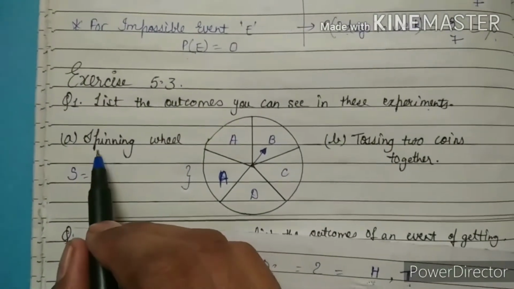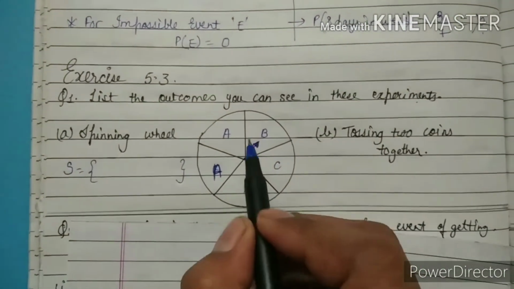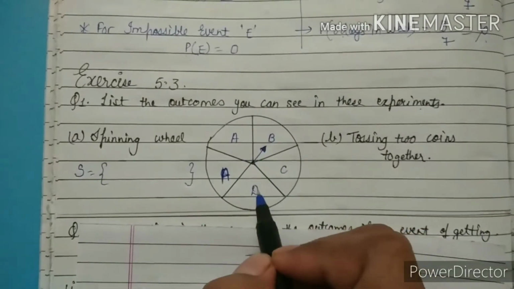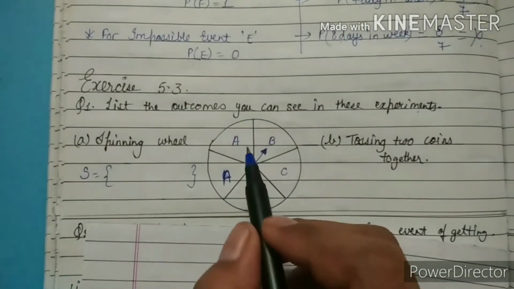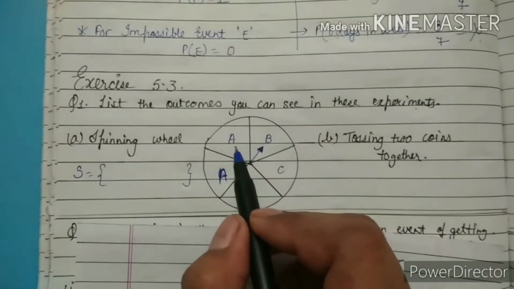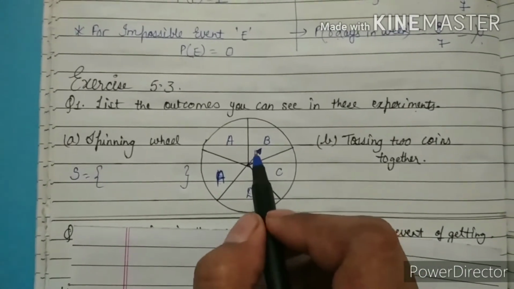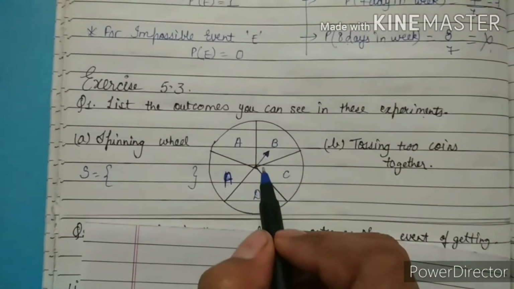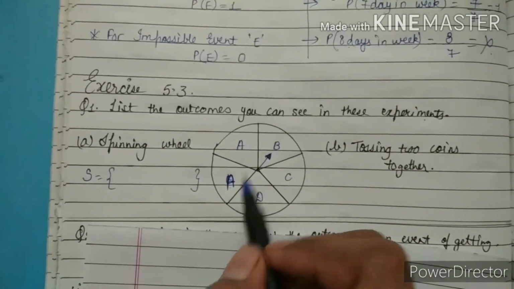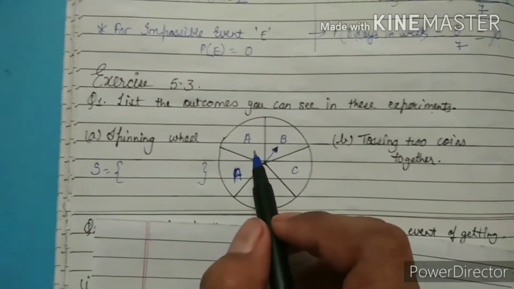So when we spin the wheel, we have 1, 2, 3, 4, 5 sectors, and the sectors are named A, B, C, D, A. The arrow will stop on any one sector, like here the arrow is stopping on B. So how many outcomes?